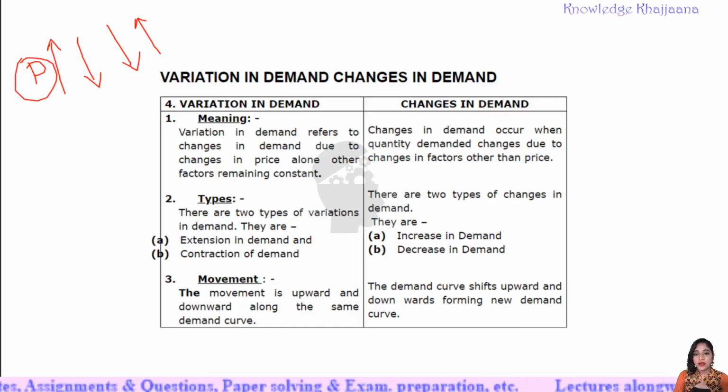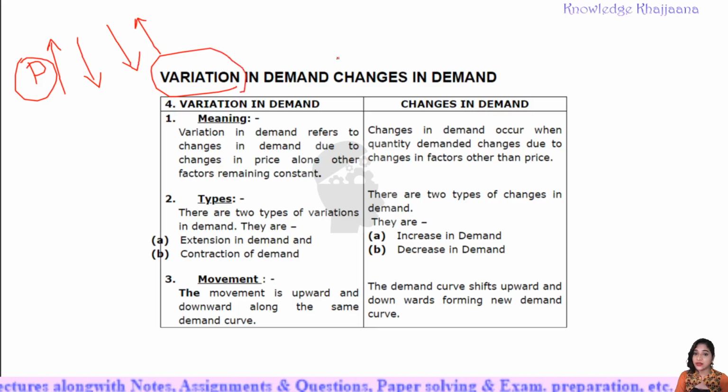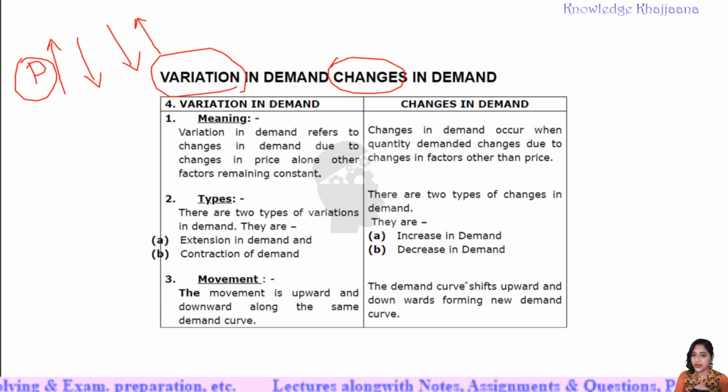Now, what is the variation in demand? When the demand varies or when the demand changes. See, demand varies and changes also. But there is a difference between variation in demand and changes in demand. What does this mean? We'll go into the technicality.